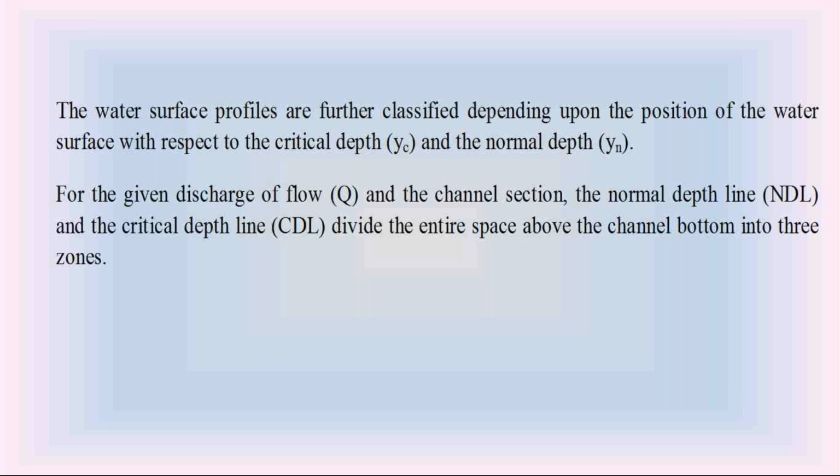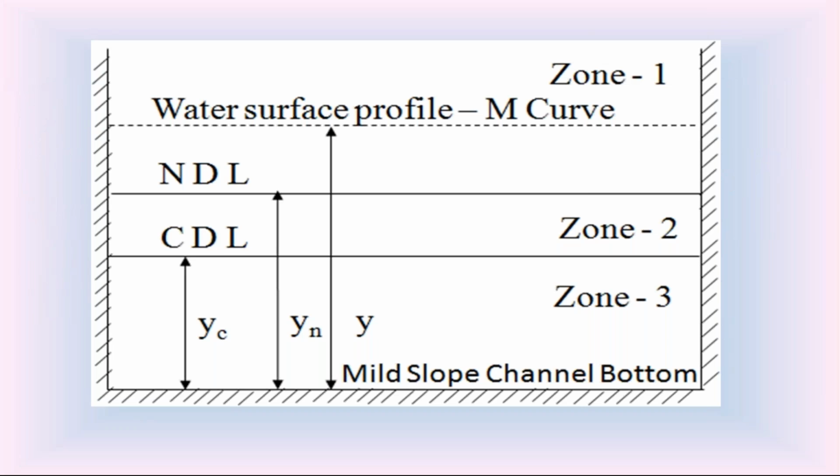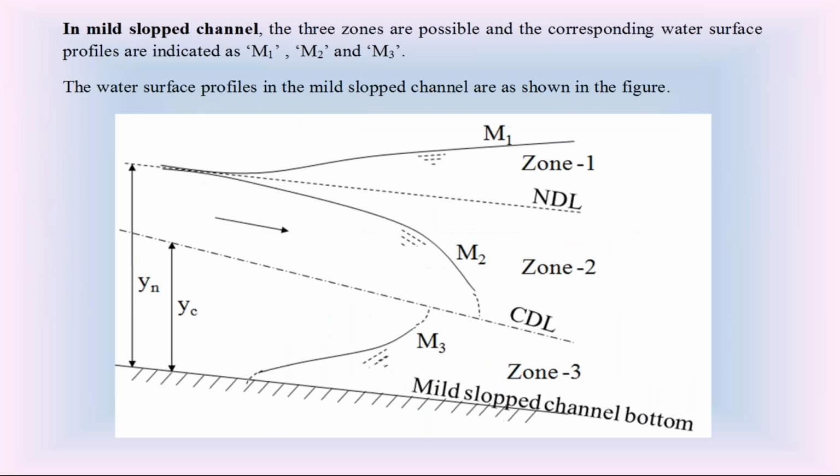So, check that mild slope carefully. That mild slope channel may be a natural channel, river, or an artificial channel. In the mild slope channel, we have three different water surface profiles: M1, M2, M3. M1 is a rising water surface profile, backwater curve. M2 is a falling water surface profile, drawdown curve.